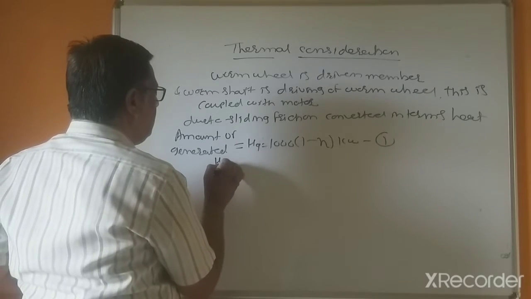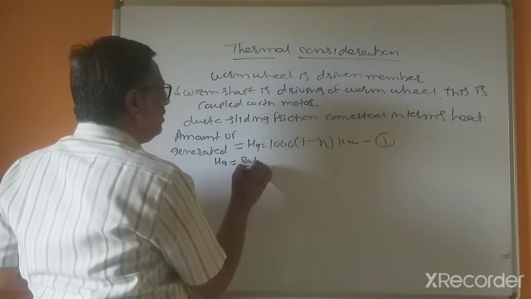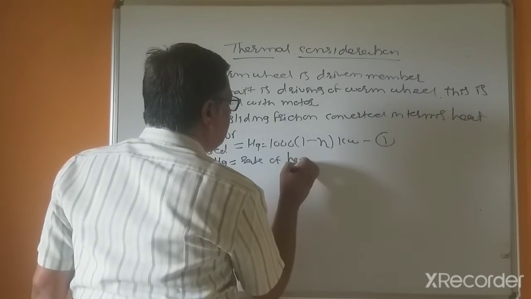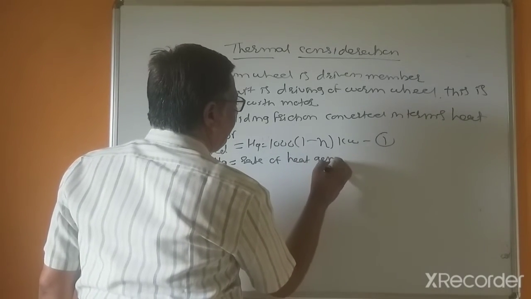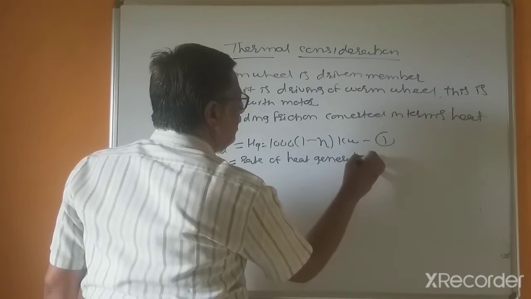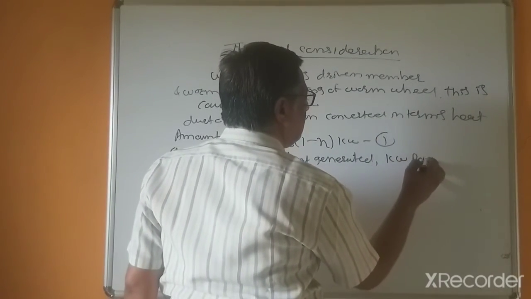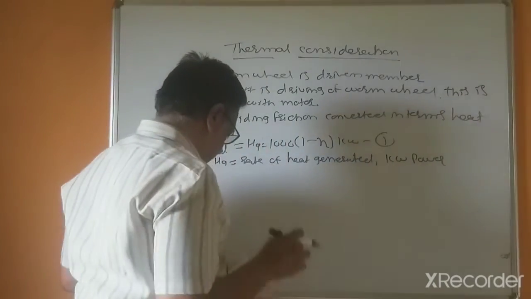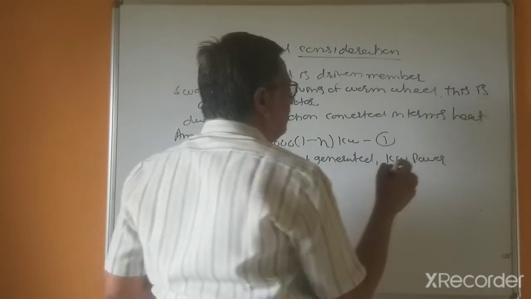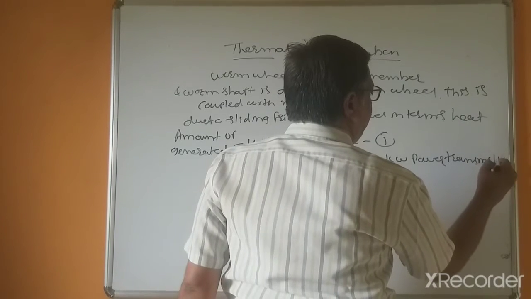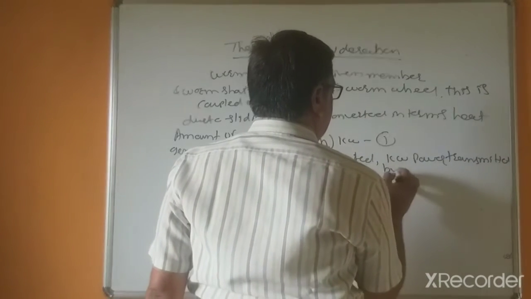So Hg is the rate of heat generated, and kilowatt is the power transmitted by the gear.